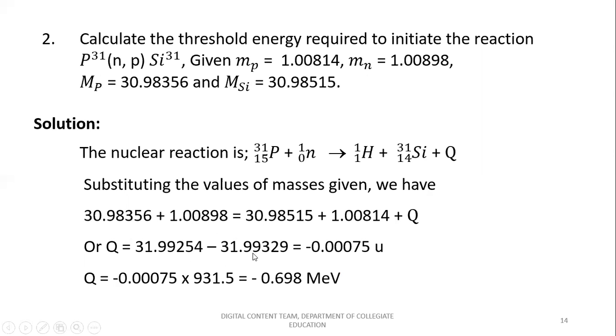If you add it up, it is 31.99329. So this indicates that the product side mass is more, as we studied with respect to endothermic reactions. So it comes out to be negative, minus 0.0075 units.